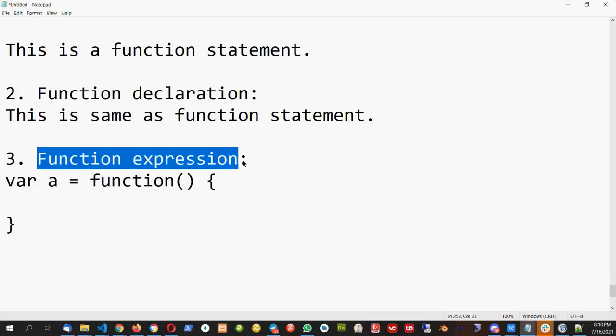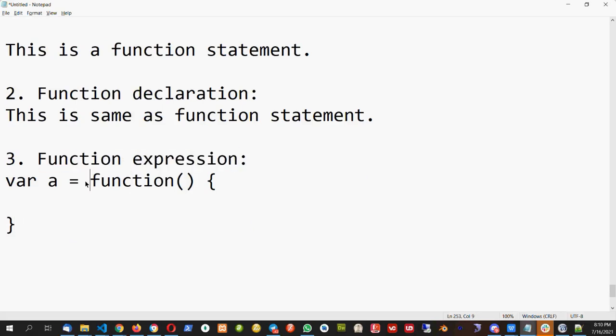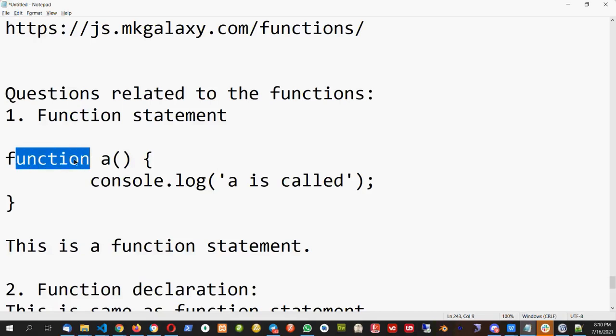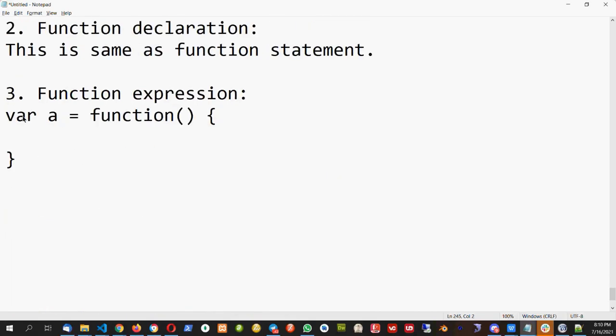So what is the function expression? Function expression is also function, but it is in the expression format. Expression format means we use equal sign and we write function as a value to the variable. So it will behave same as this function, but the way of writing is different.